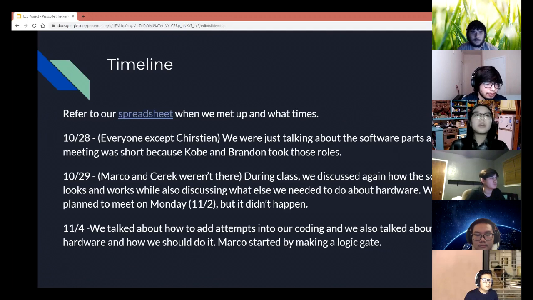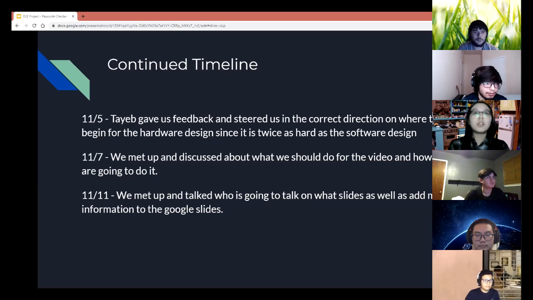On November 4th, we talked about how to add attempts into our coding, and we also talked about the hardware and how we should do it. Marco started by making a logic gate as well. And then on the next slide is just a continued timeline. On November 5th, Dr. Tayeb gave us feedback and steered us in the correct direction on where to begin for the hardware design, since it is twice as hard as the software design.